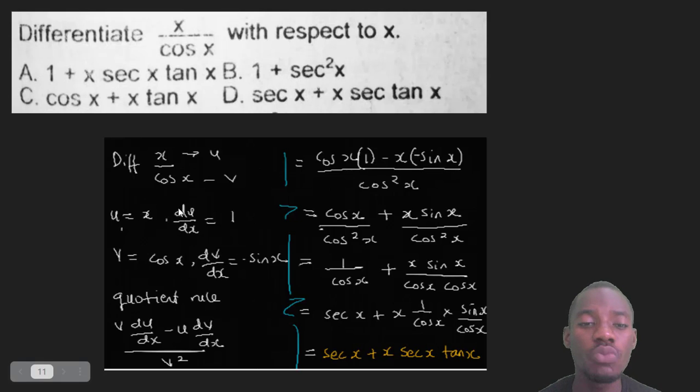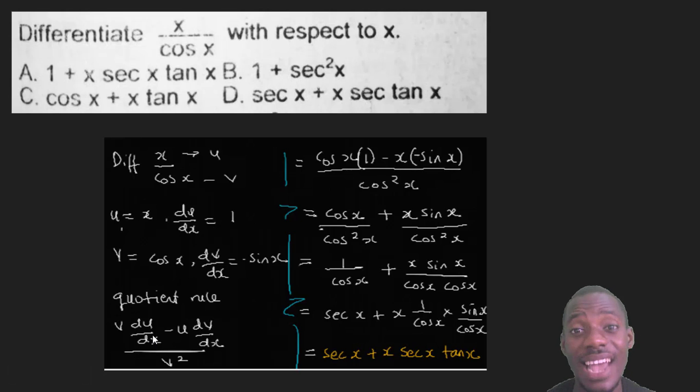Now, because this is a division question, you use the quotient rule. The quotient rule says that, and you must know this rule: v du dx minus u dv dx, over v squared. I'll come again. v du dx minus u dv dx over v squared. Some people will say, wow, this is super difficult, but it's not difficult because you have already gotten everything you will need here. Just copy them and put them into this formula, and that is the end of the road.